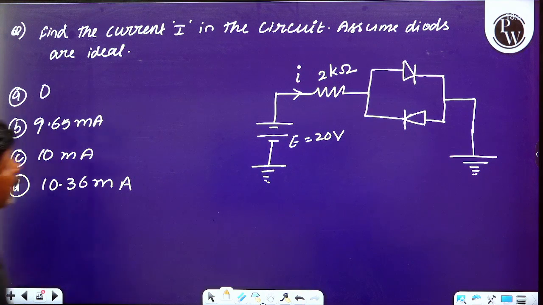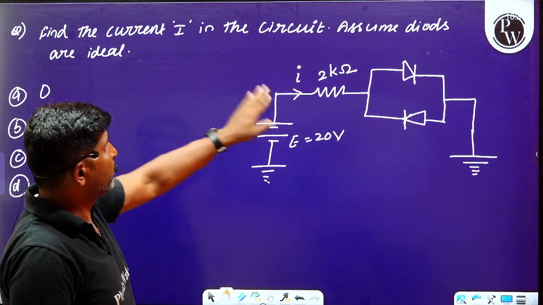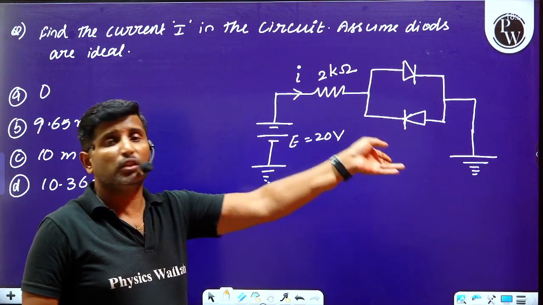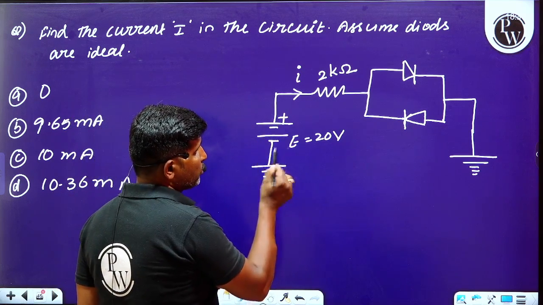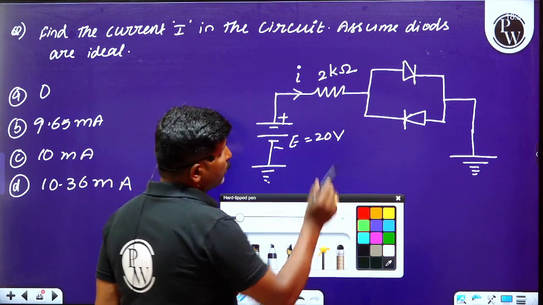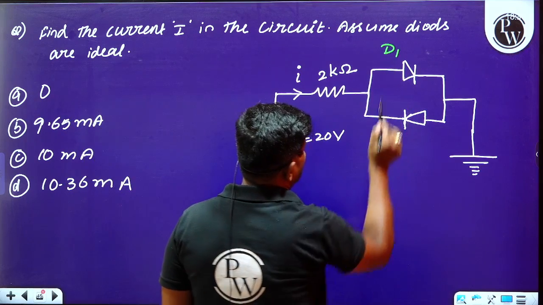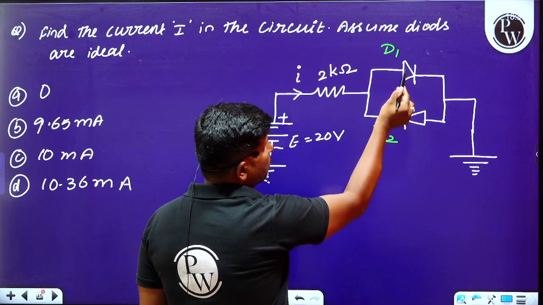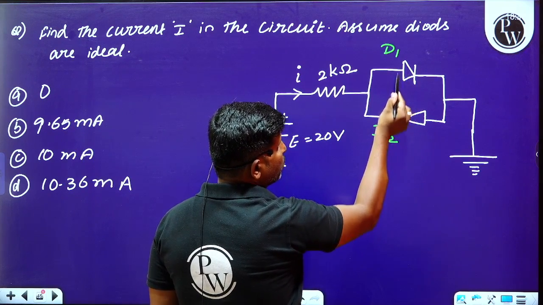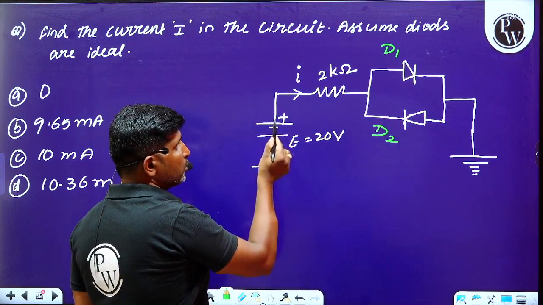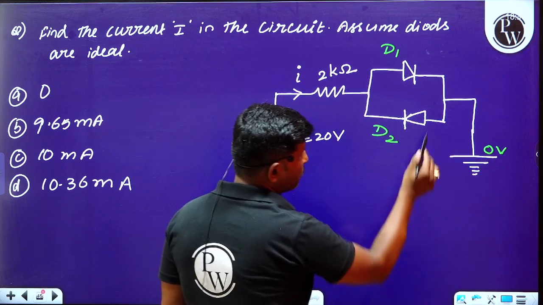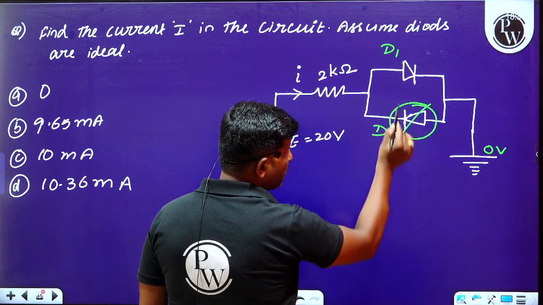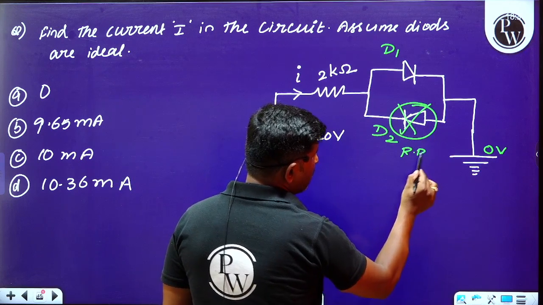Observe the circuit diagram here. Find the current capital I in the circuit. Assume both the diodes are ideal. So whenever you observe, this is a positive potential, this is a negative potential. Let us say this is D1 and this is D2. Observe this. P region of diode D1 is connected to positive potential and N is connected to low potential. Therefore, this diode D1 is in reverse bias condition.